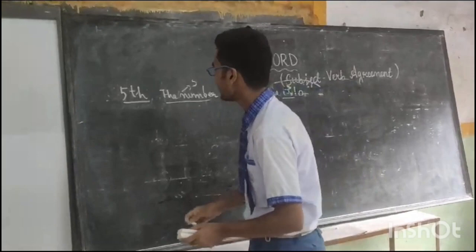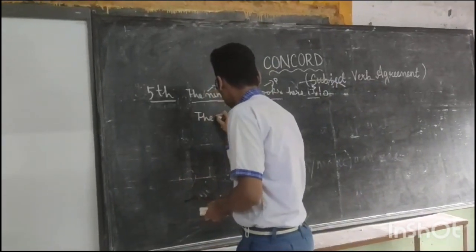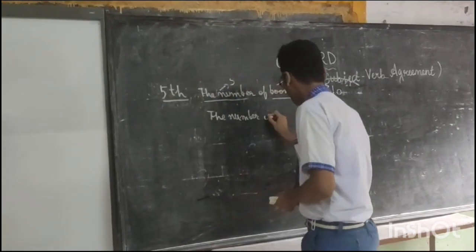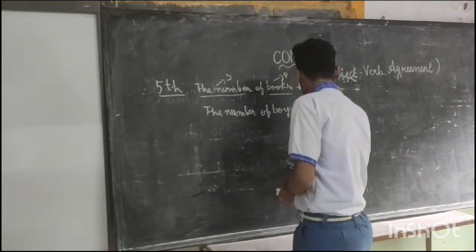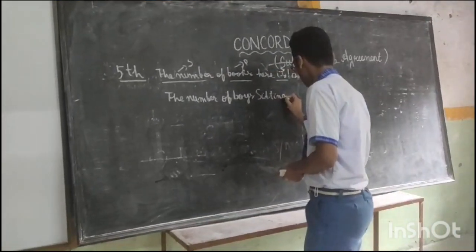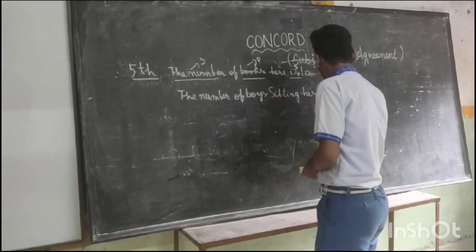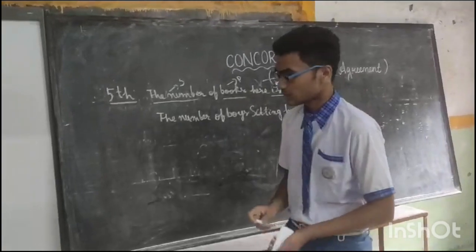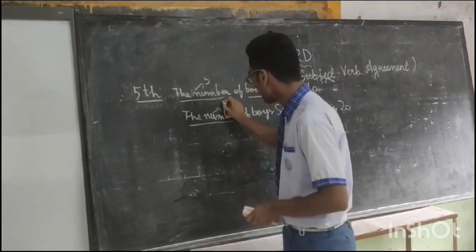Let me give another example. So here the subject is the number, which is singular.